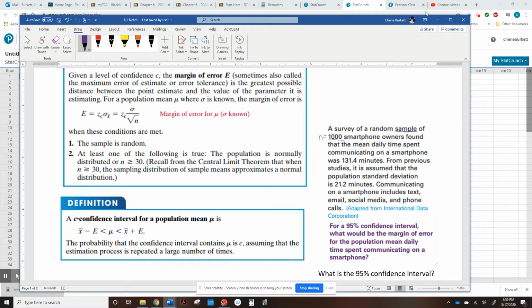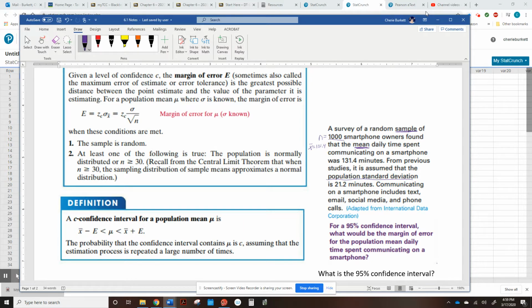And we found that the mean daily time, this is the mean of the what? The mean of the sample. So we found that X bar, this is the mean of the sample, was 131.4.